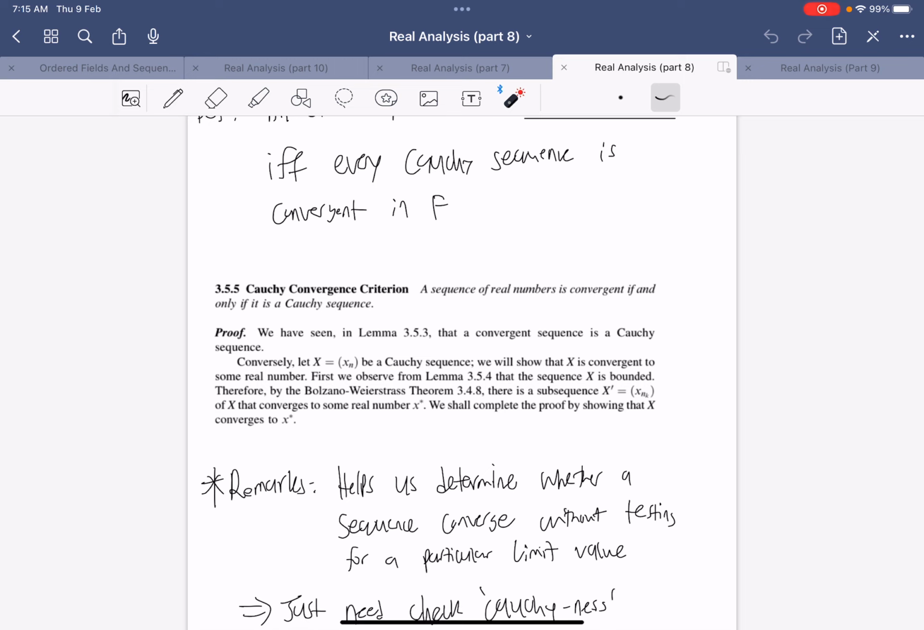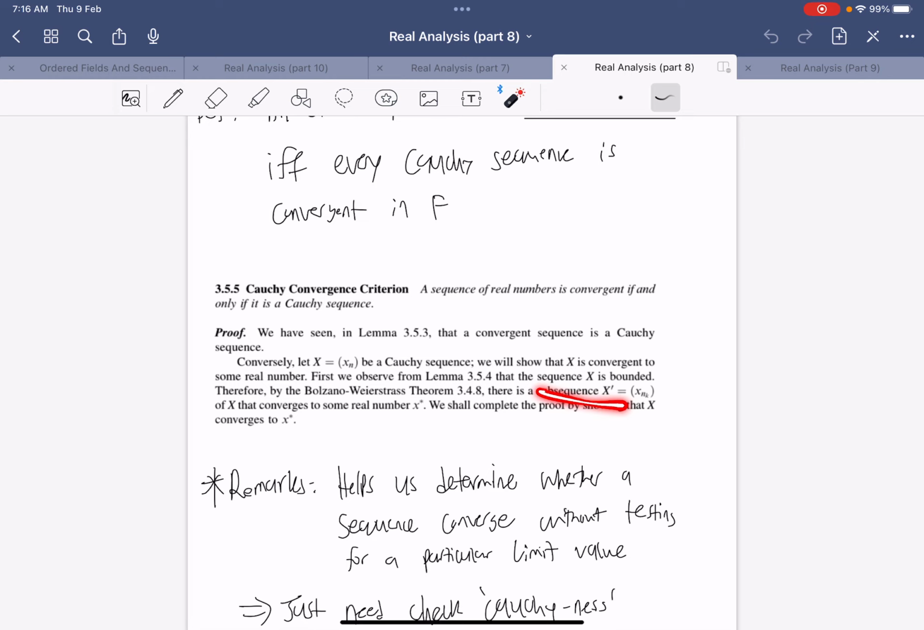So we already know that if it's convergent, then it's Cauchy. So now we have to use the other property of supremum to prove that if it's a Cauchy sequence, then it's convergent. And so let X be a Cauchy sequence. And then we know that this Cauchy sequence is bounded. And so by the Bolzano-Weierstrass theorem, there will exist a subsequence that converges to some real number.